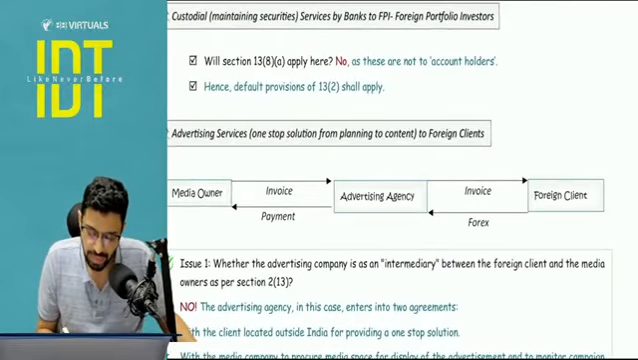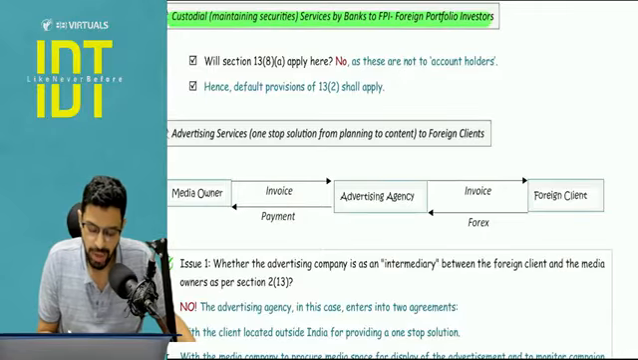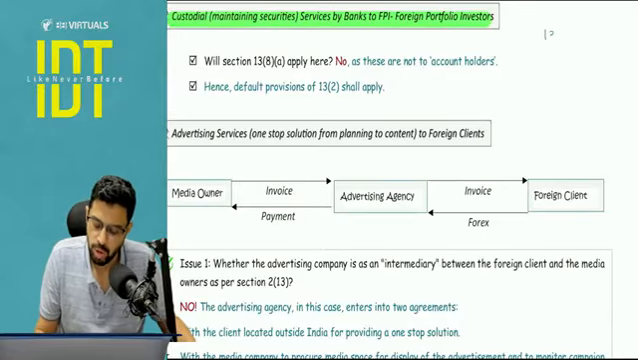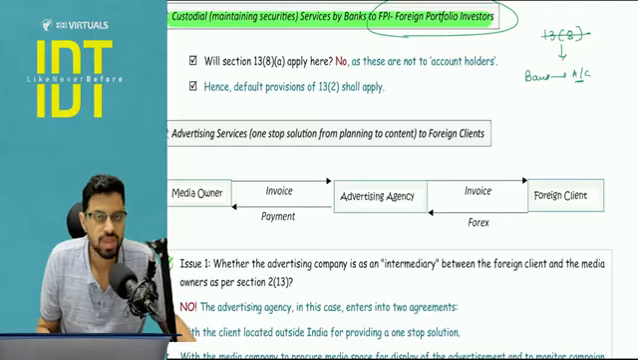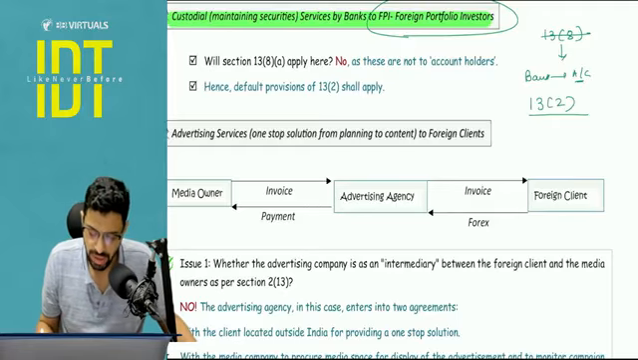Pay attention. Custodial services provided by banks to foreign portfolio investors. Are we going to apply section number 13.8 here? Answer is no. Why? 13.8 is applied when any bank is giving services to its account holders, and foreign portfolio investors do not hold any account here. So here you have to apply section number 13.2, not 13.8.